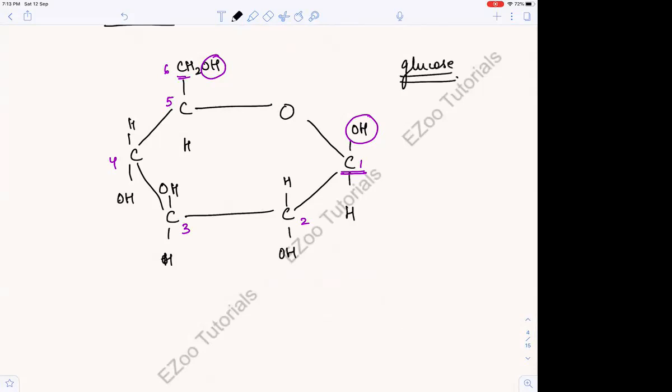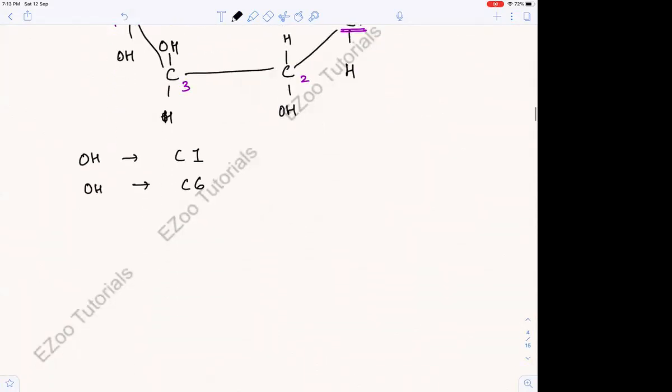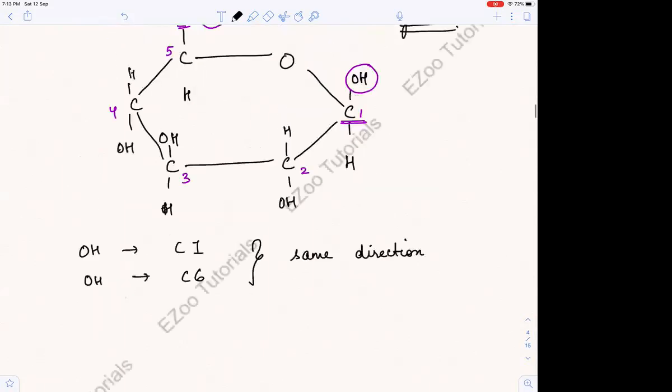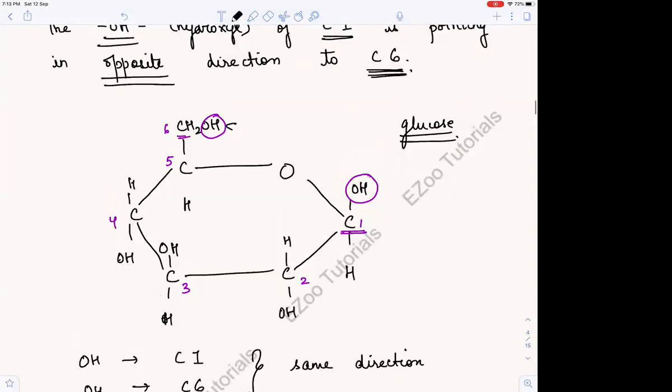And if the OH of C1 and the OH of C6 are in the same direction, then what can we say? See, they are in the same direction. So we can say that this is beta glucose.